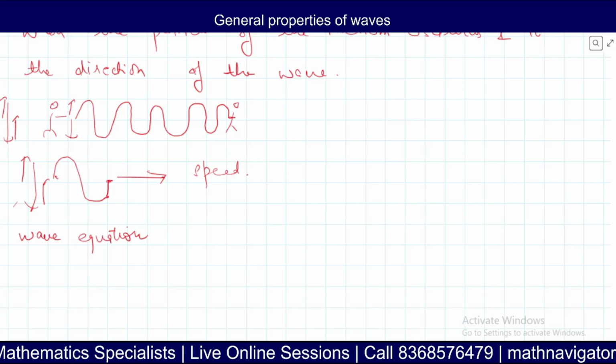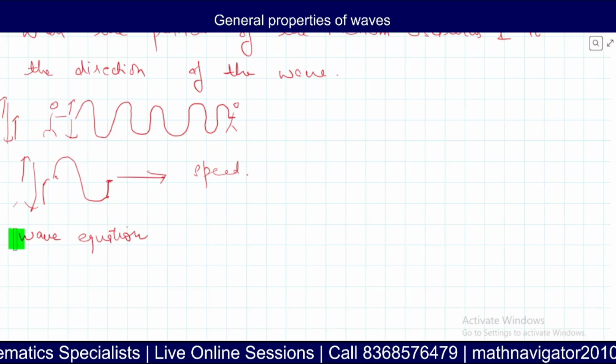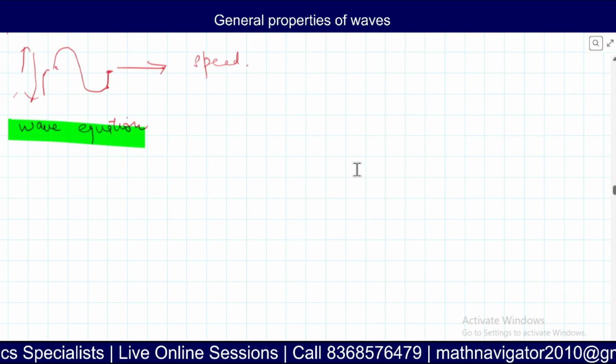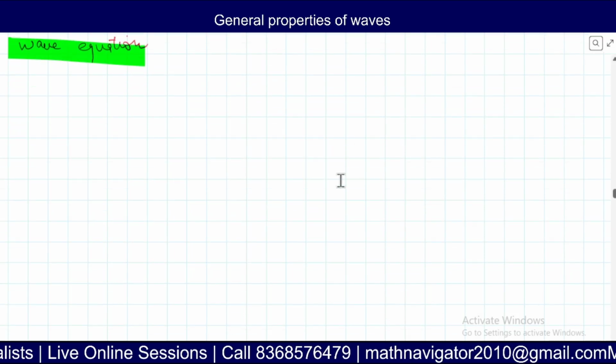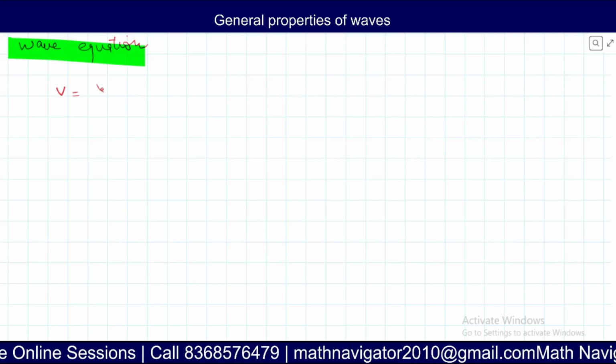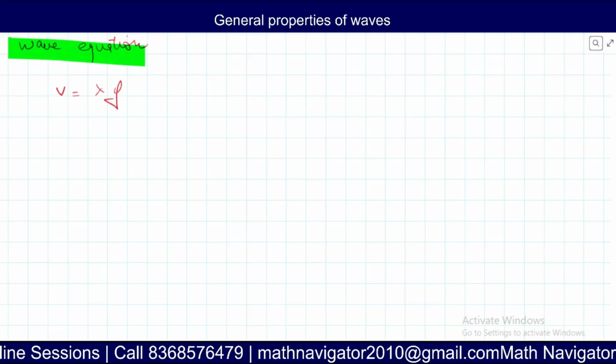Then we talk about the wave equation. Wave equation is nothing but the relationship between the frequency, wavelength, and velocity. So v is equal to lambda f.